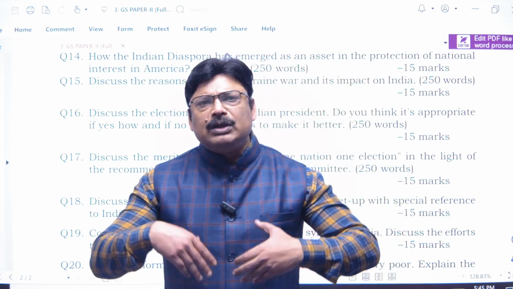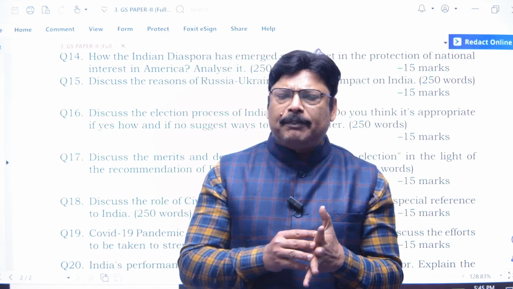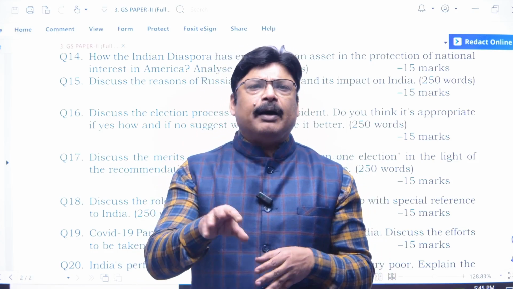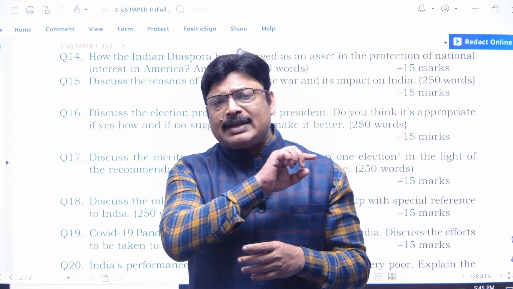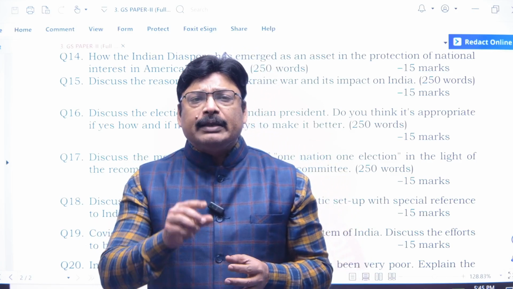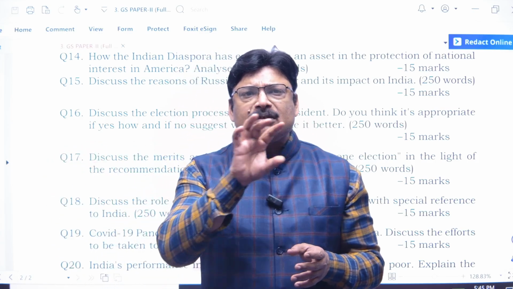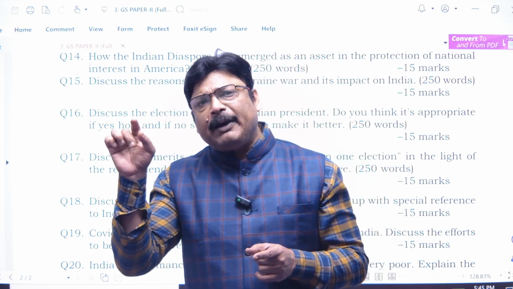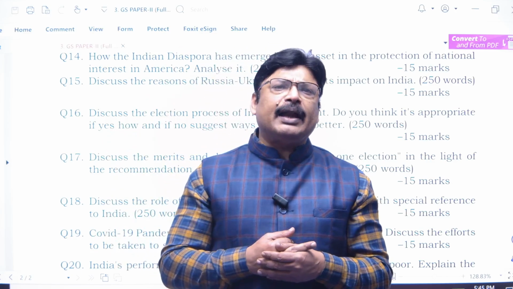Now when the counting starts, if none of the candidates gets the minimum quota of votes, then the person who gets the minimum first preference votes will be struck off, and in his ballot papers the second preference votes will be distributed to the remaining candidates.